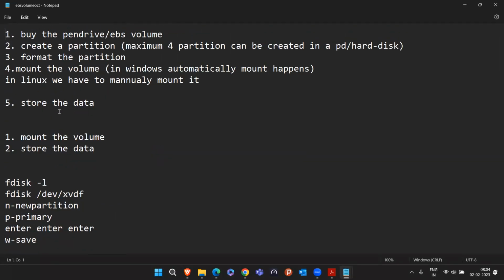This is the problem. If we want to share the data, say there are two laptops in my home. In one laptop there are already so many files, and in another laptop there are no files. I want to share the data from one laptop to another. What is the usual way you would do it? Anybody? Both are present in your home only. How can you share it?